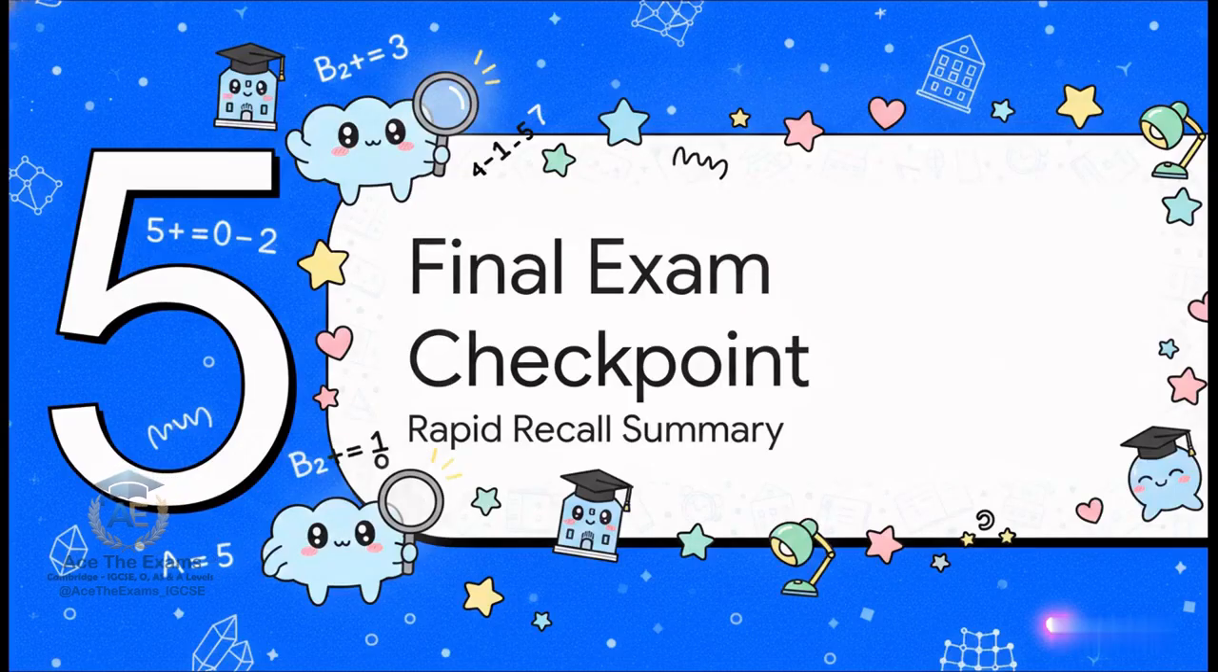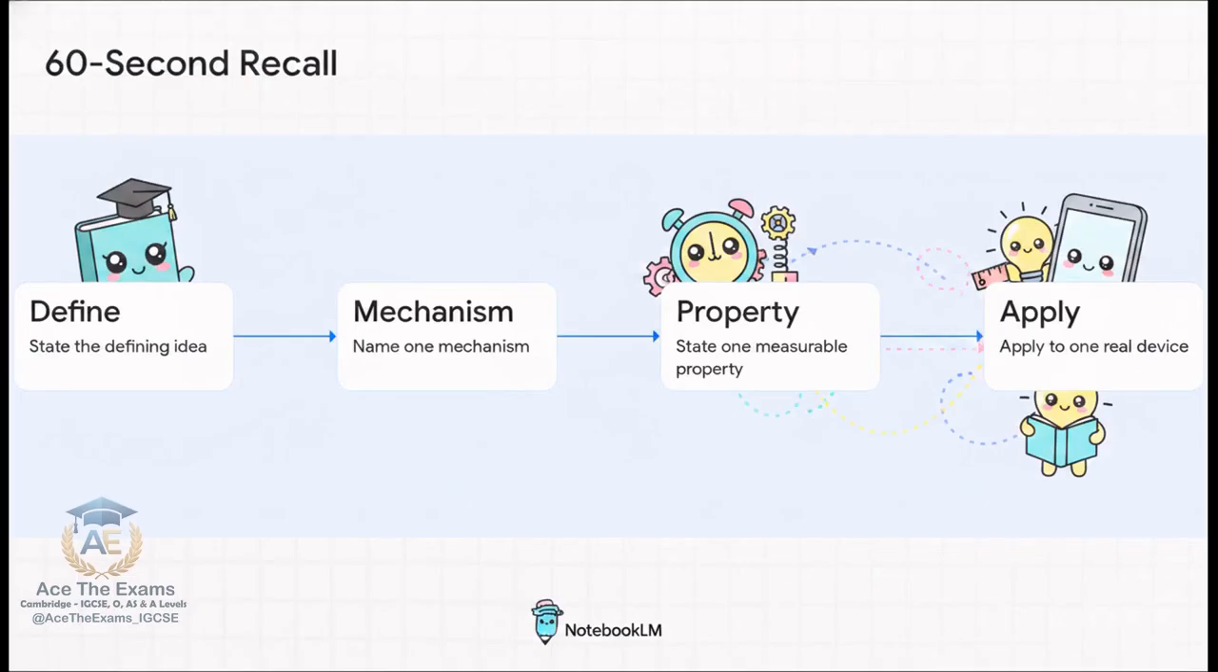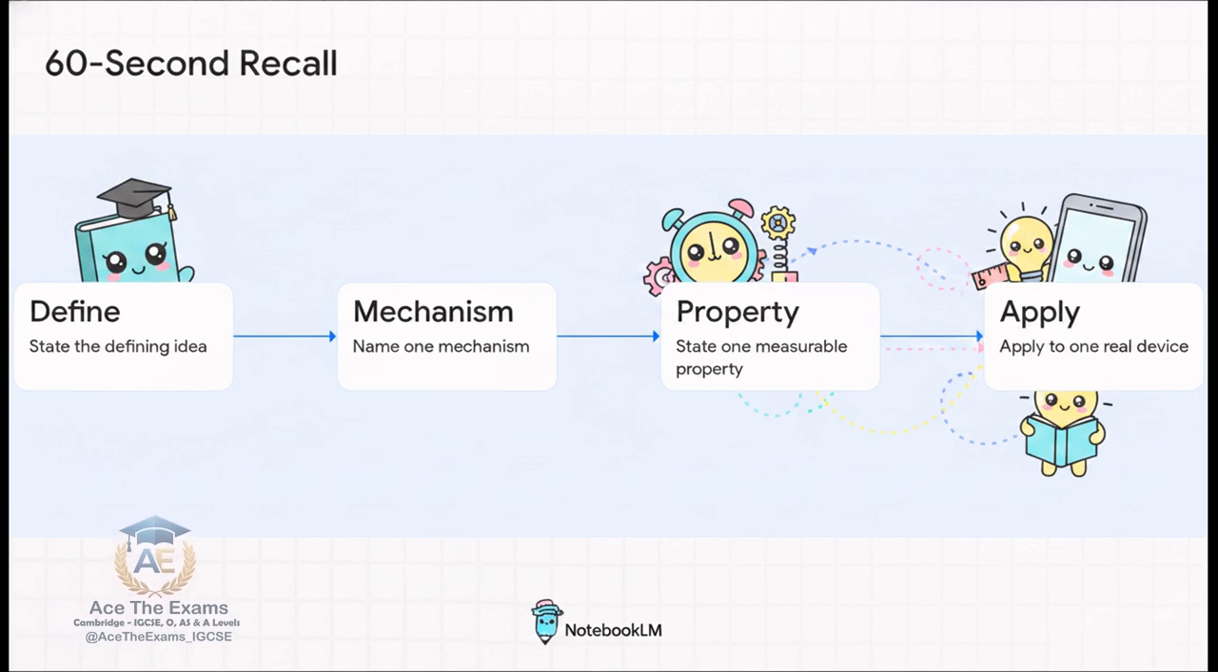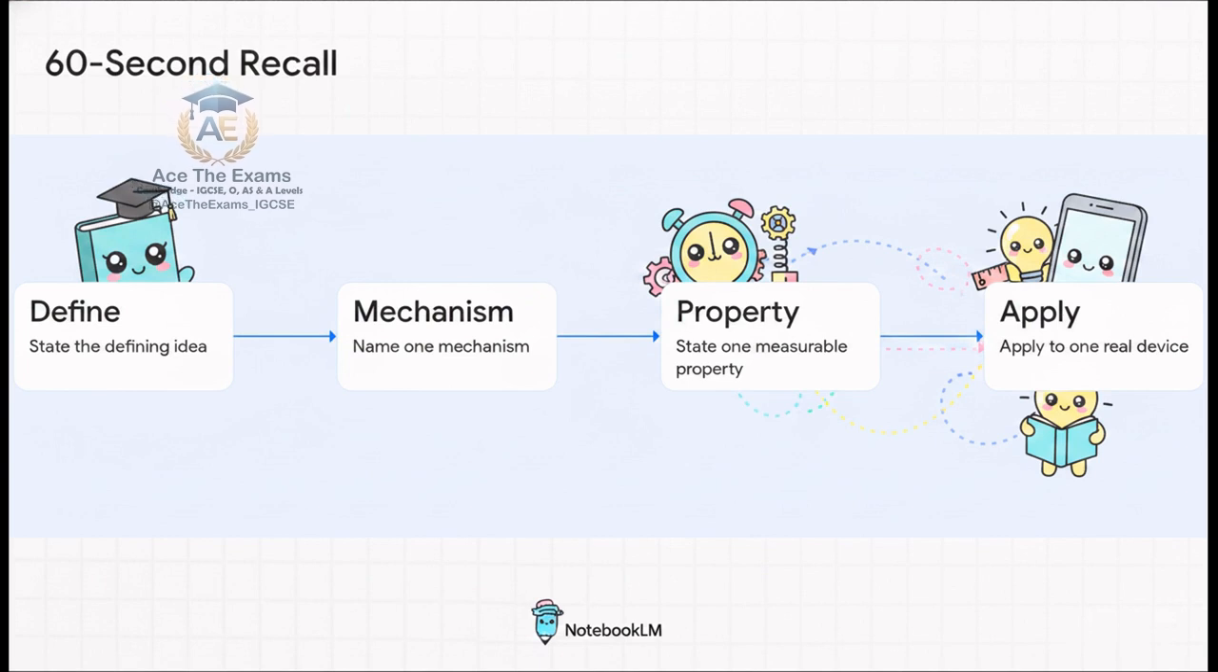Section 5. Final Exam Checkpoint. The Rapid Recall Summary. Here is a 60-second recall protocol for you. Step 1. State the defining idea. Step 2. Name one mechanism. Step 3. State one measurable property. Step 4. Apply it to one real device. If you cannot confidently move through these 4 steps in under a minute, you absolutely need another cycle of active recall. It's just that vital to your success.